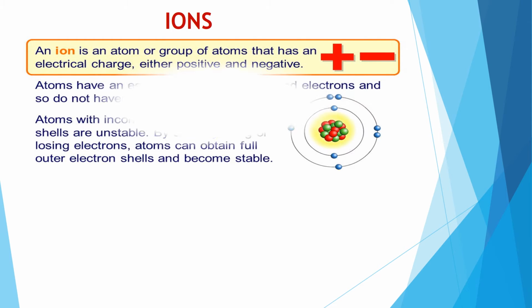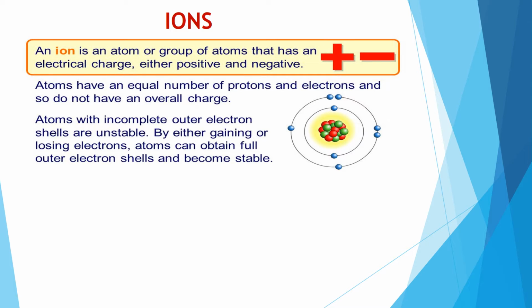Now, ions. What are ions? An ion is an atom or group of atoms that has an electric charge, either positive or negative. Now, positive and negative, very important. We will see atoms have an equal number of protons and electrons. So positive protons and negative electrons are equal in number, so they do not have any overall charge. Minus and plus are equal, so there will be no charge at all, right?